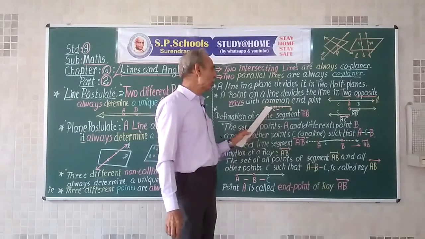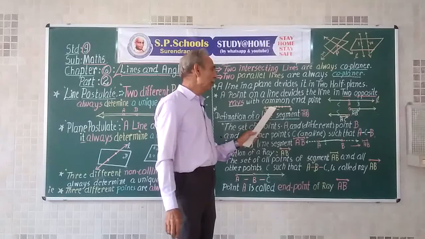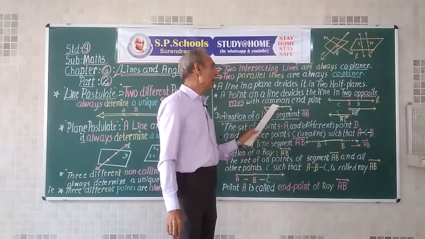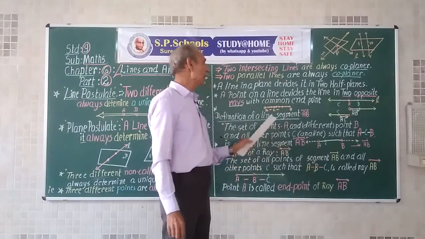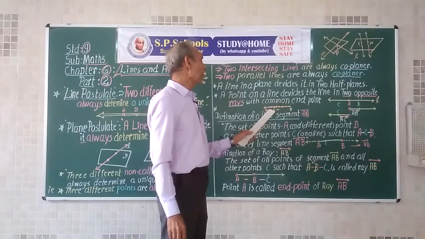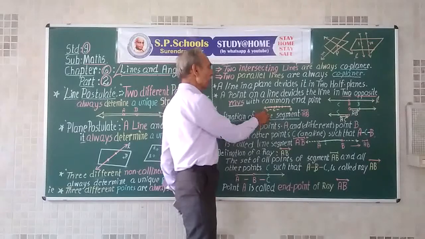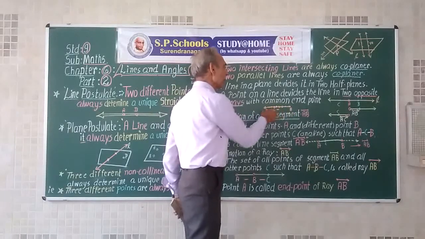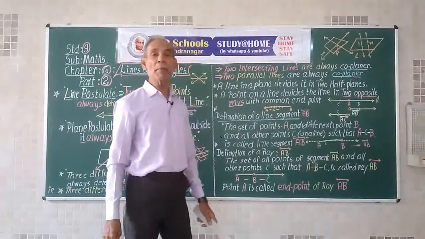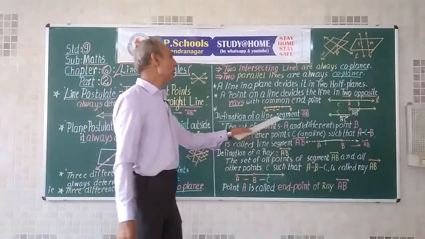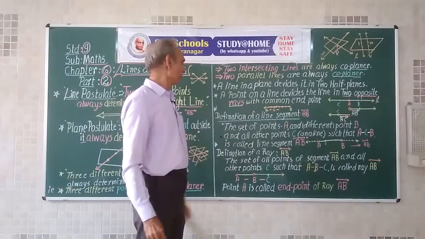Any point which is on the line but between A and B, we say that it is A-C-B, such that distance AC plus distance CB becomes equal to distance AB. It is the betweenness property of point C.